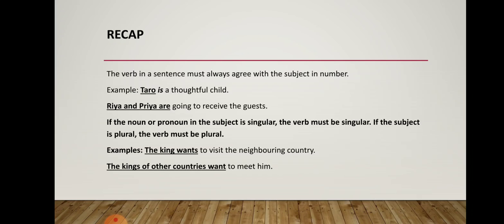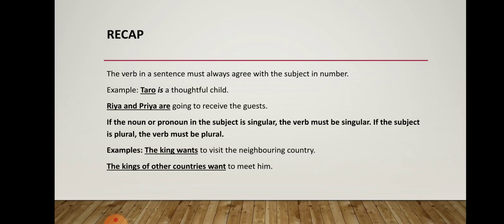Ria and Priya are going to receive the guest. Here we saw that Taro, which is a singular noun, uses the verb is. Taro is a singular noun and is is a singular verb. Ria and Priya: we are talking about two people here, so we are talking about plurals. So, Ria and Priya are going to receive the guest. If we say Ria and Priya is going to receive the guest, that will be absolutely wrong. If the noun or pronoun in the subject is singular, the verb must be singular. If the subject is plural, the verb must be plural. That is the agreement of subject and verb.